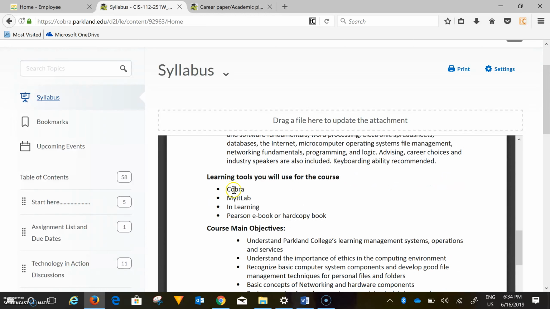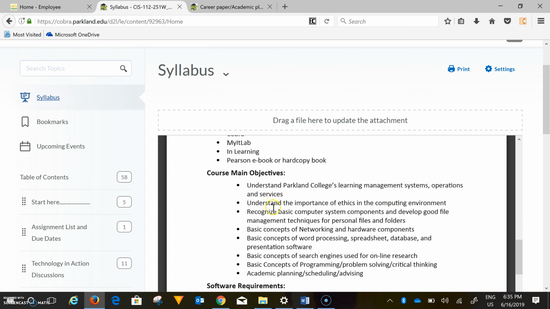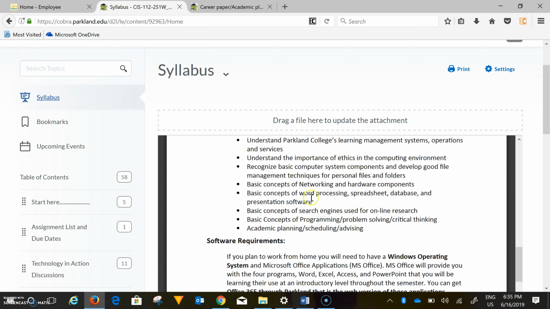Some of the assignments and all your discussions are going to be done on Cobra. My IT Lab is the name of the place on Pearson where you will have all your assignments. InLearning has some instructional videos that I have listed for you to watch. The Pearson ebook is where you can read the instructional material before you attempt the assignments on My IT Lab. The main objectives of the course are listed over here.